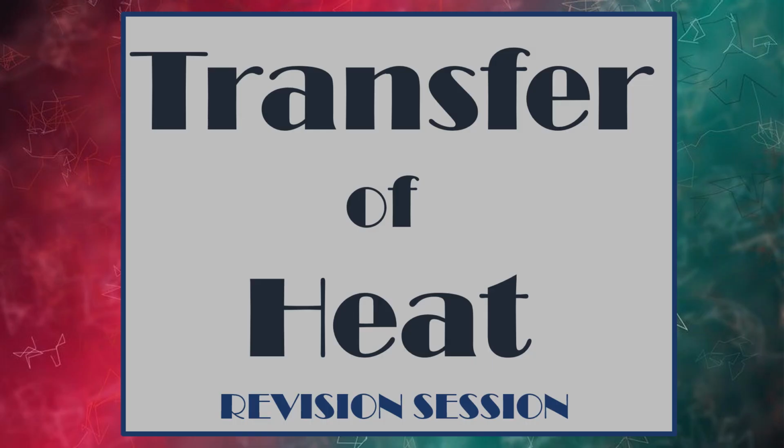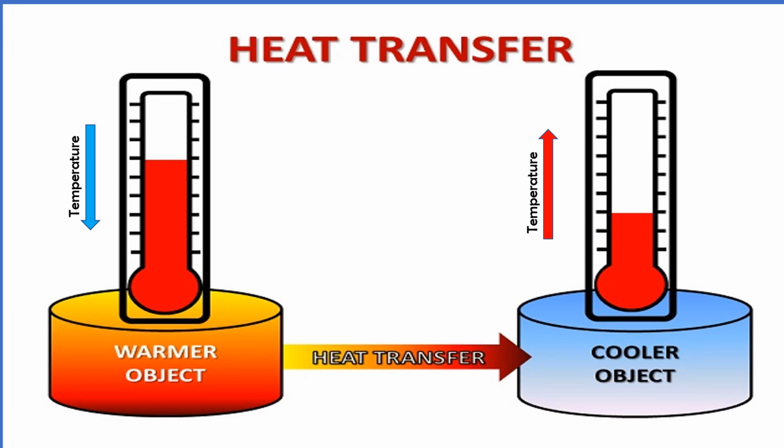In today's session, we will have a quick revision of the chapter Transfer of Heat. Heat transfer, or flow of heat energy, occurs from a warmer object to a cooler object. Due to heat transfer, the temperature of the warmer object decreases while the temperature of the cooler object increases. Heat transfer continues until both the objects attain the same temperature.